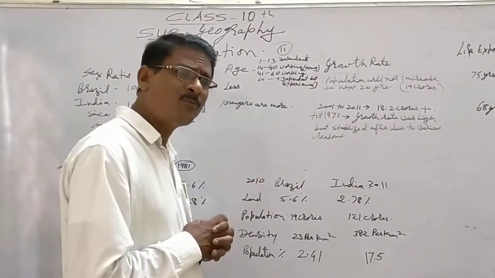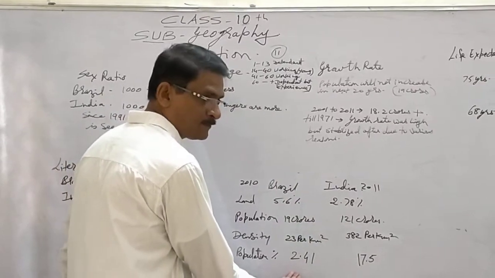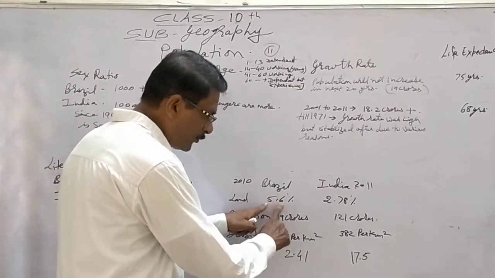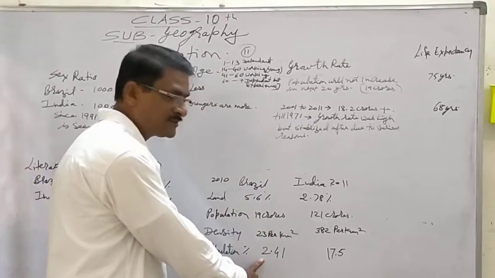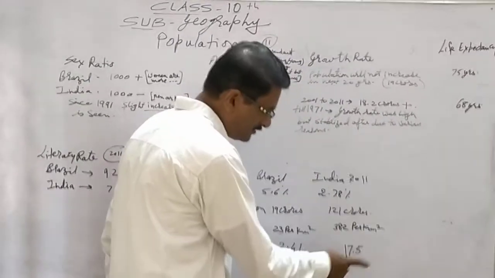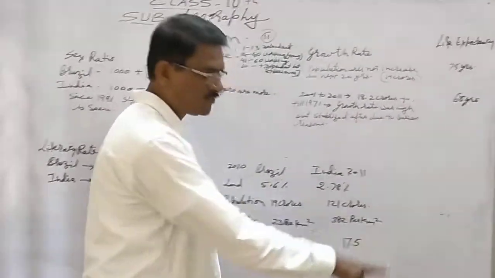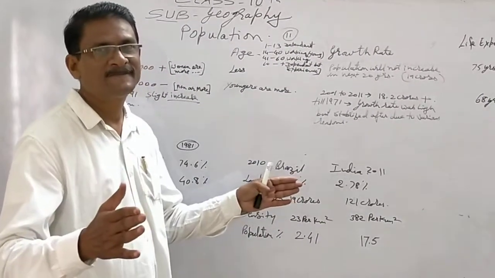And compared to the world population in terms of percentage, Brazil is just having 2.4%. Brazil is having 5.6% of the land, whereas population is 2.4%. India is having 2.78% of the land, 17.5% of the population. Now, this is where the total difference is.